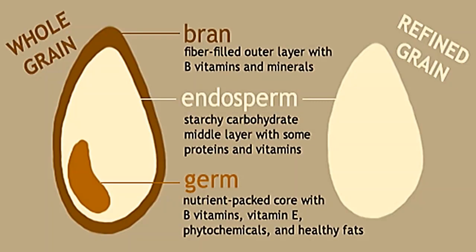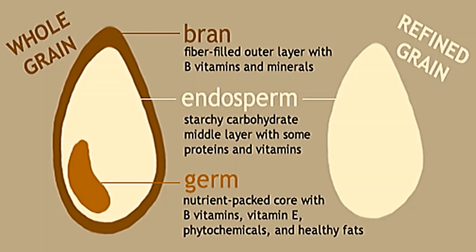Here is an illustration of a whole grain where the 3 parts can be seen. The outer hard shell is the bran, which is filled with fiber and B vitamins. The endosperm is the middle layer of the grain that is mostly made up of carbohydrates. The germ is the inner layer which contains vitamins, minerals, and proteins and plant compounds. Whole grains provide many important nutrients like fiber, vitamins, minerals, protein, antioxidants, and plant compounds.